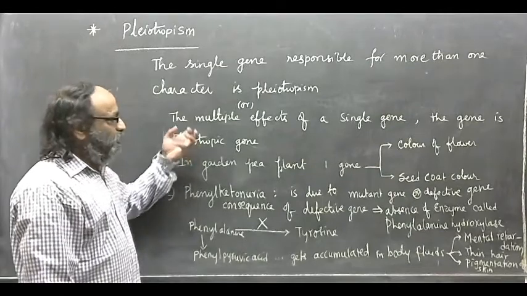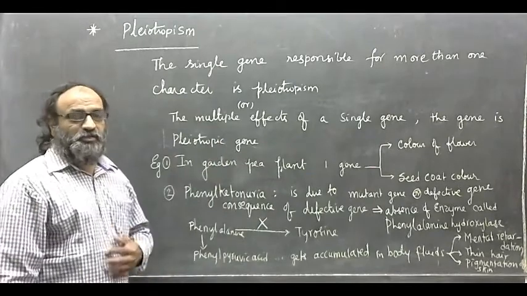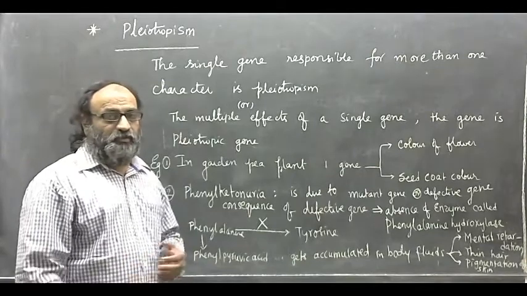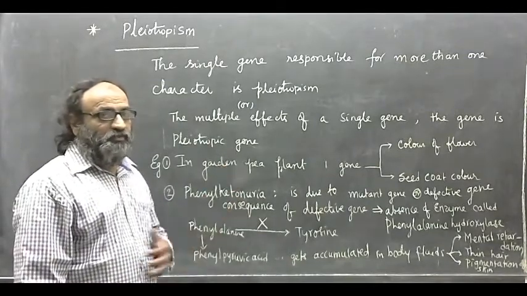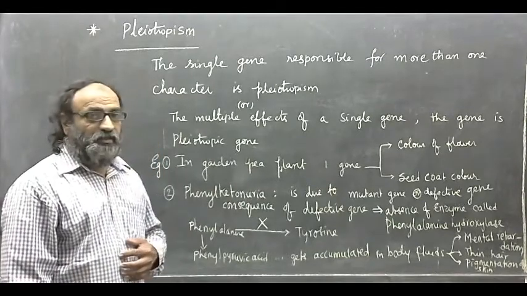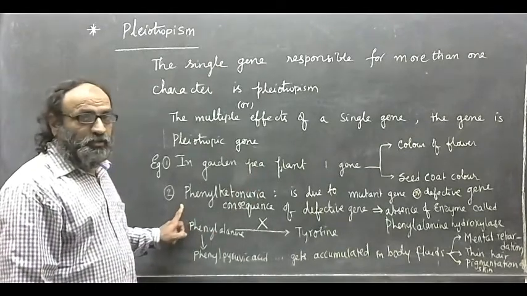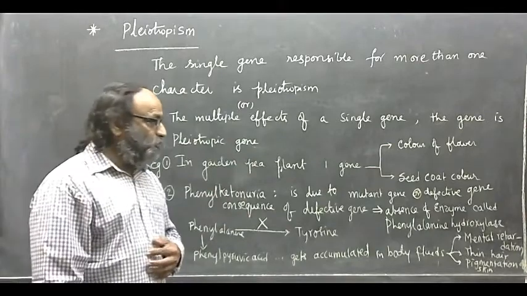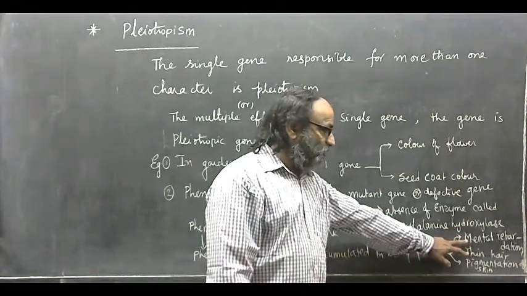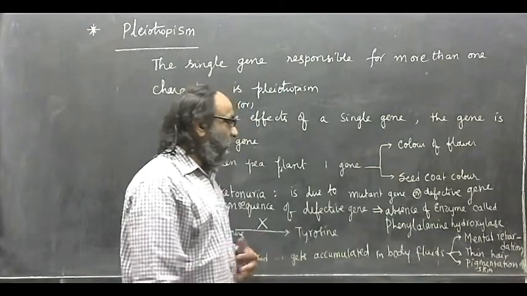So, let me define pleiotropism. The multiple effect of a single gene. A single gene which is responsible for more than one character is pleiotropism. Examples are the seed coat color and the flower color in the pea plant, under the control of a single gene. And phenylketonuria, caused due to a defective gene or mutant gene, results in characters such as mental retardation, thin or sparse hair and the pigmentation of the skin.